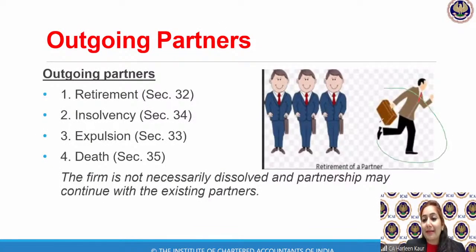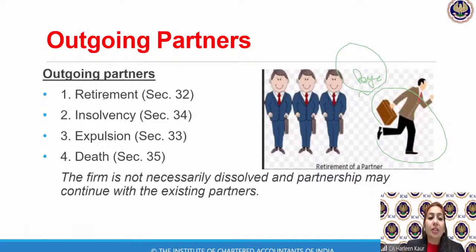So here this partner is going, he's saying bye-bye, I'm leaving the firm. So outgoing partner means somebody who is leaving the firm. Incoming partner, somebody who is joining the firm. So two partners join the firm. One is a minor, section 30. We have understood section 30: what are the rights and liabilities during minority and after becoming a major. And section 31 tells us how a normal partner is introduced in the firm. He will not be liable for any actions of the firm before joining his partnership.